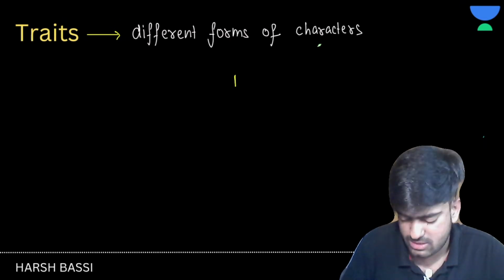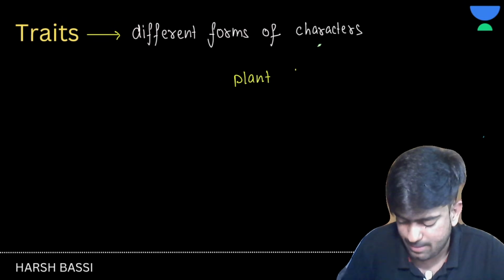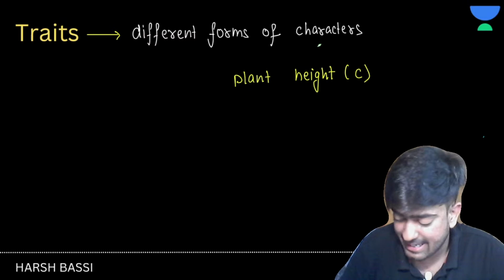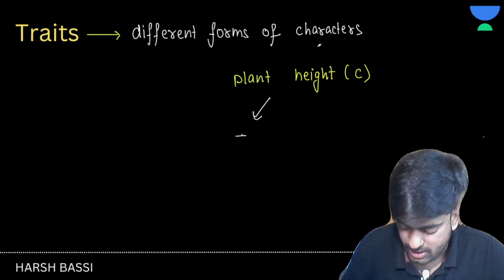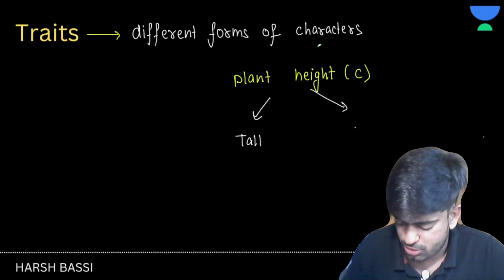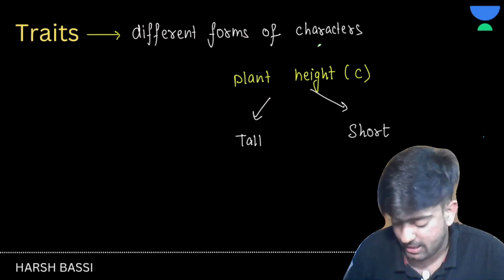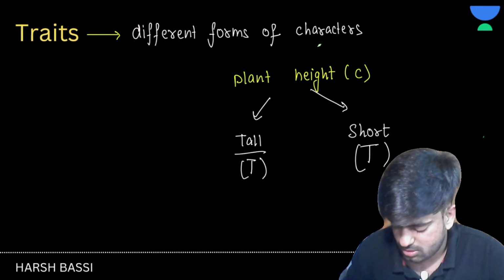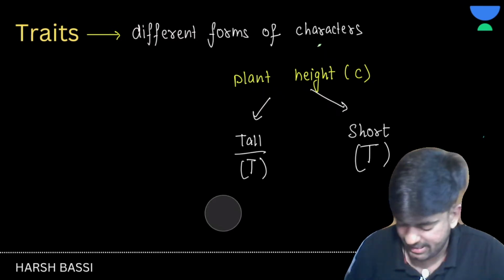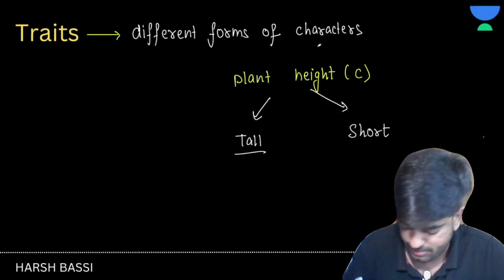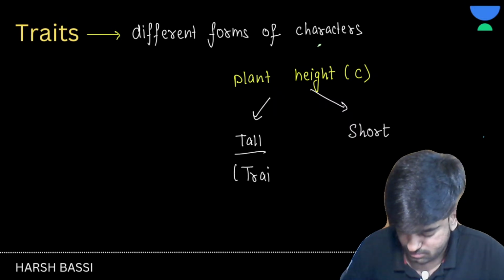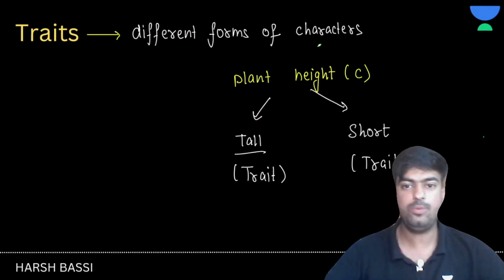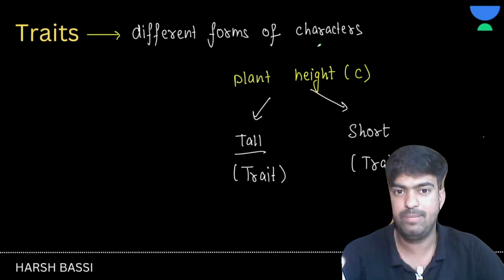Again, if we are writing, we should make a proper note. So I am writing here plant height, which is a character, and whether it is tall or short, that is the trait. I'll write trait fully, otherwise you will get confused. Trait, and this is also a trait. I hope this concept is pretty much clear to you all.